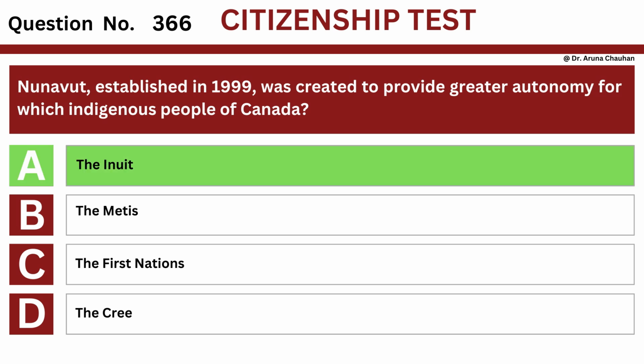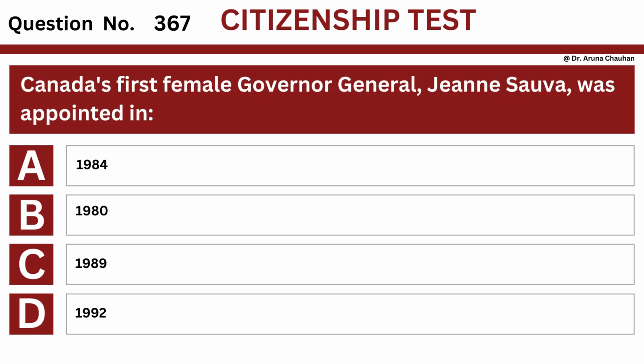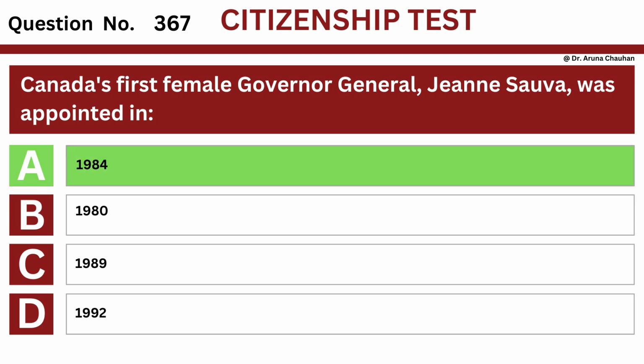The answer is option A, the Inuit. Question number 367. Question: Canada's first female Governor-General Jeanne Sauvé was appointed in option A, 1984, option B, 1980, option C, 1989, option D, 1992. The answer is option A, 1984.